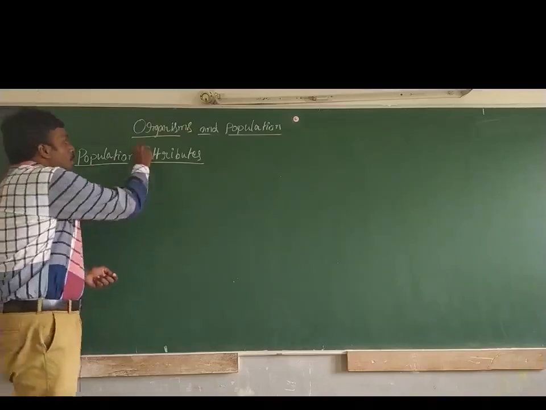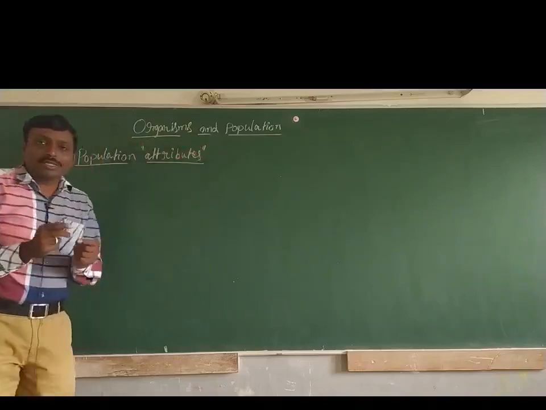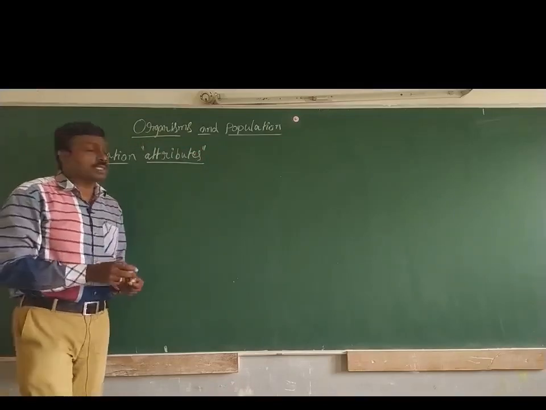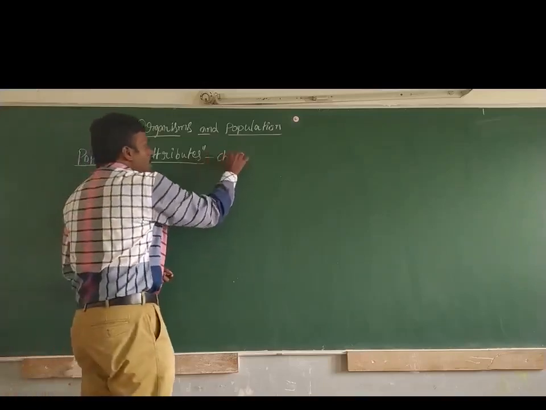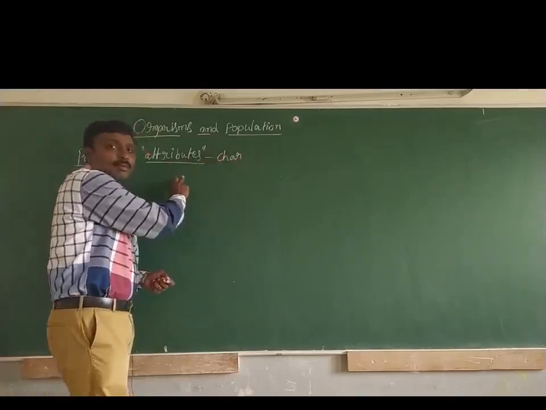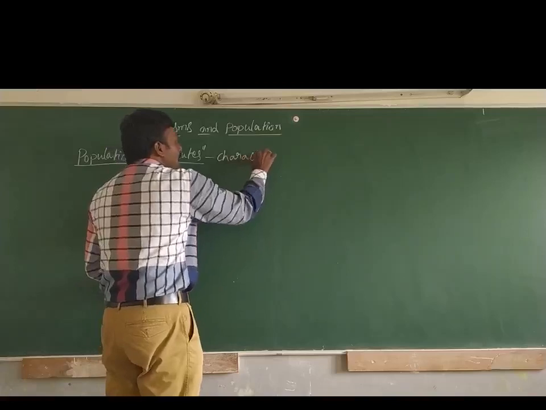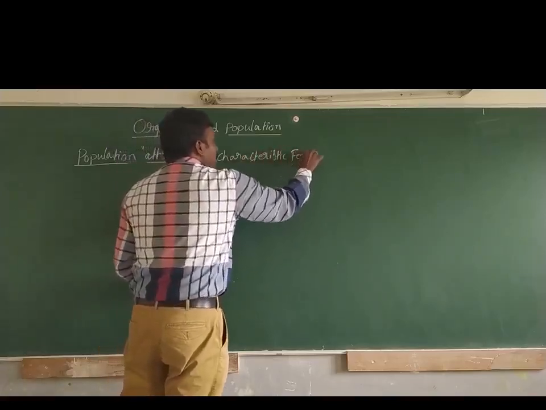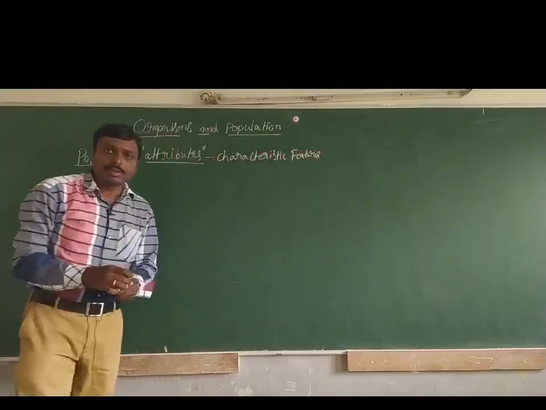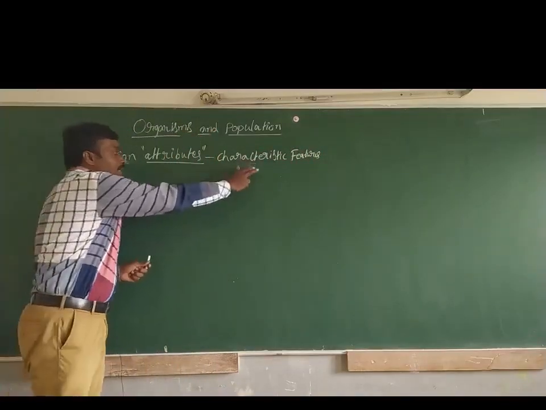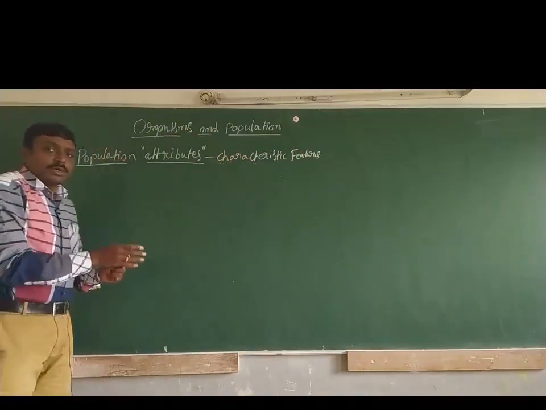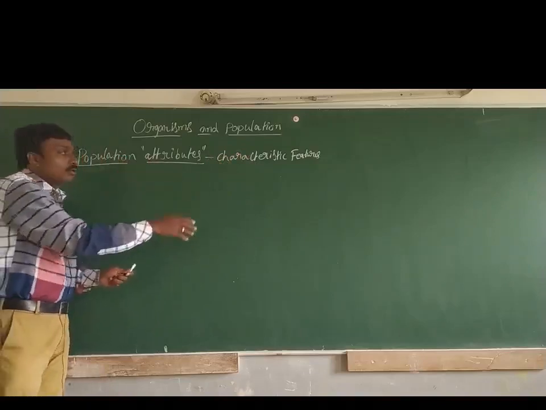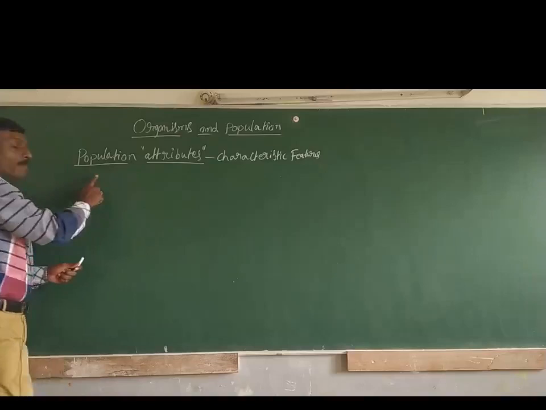So now let us try to understand first of all what are attributes. The meaning of the terminology attributes is characteristic features. So here we are going to observe the characteristic features of population.